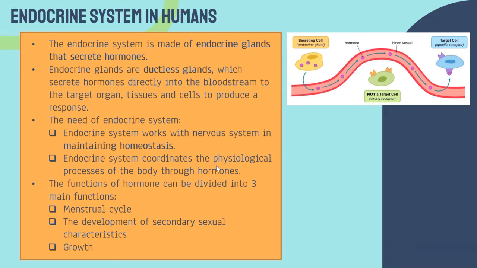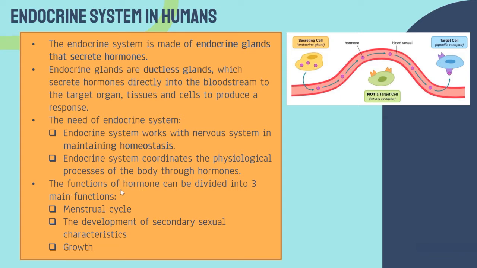What are the examples of physiological processes? They are reproduction and respiration. The endocrine system will coordinate all the physiological processes in the body.